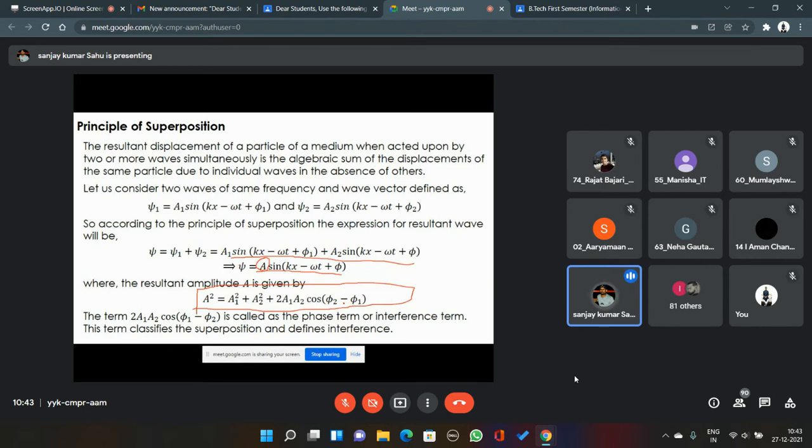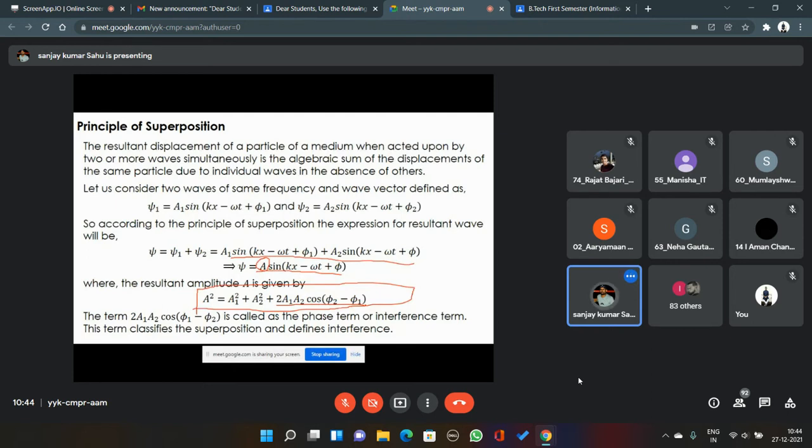Now, we are more interested in the amplitude. In this expression of resultant amplitude, the last portion, 2 a1 a2 cos (phi 2 minus phi 1), is called the interference term, and this is the term which decides how your amplitude is going to vary. When two waves propagate over free space or any medium, their phase angles change depending upon the path traversed.